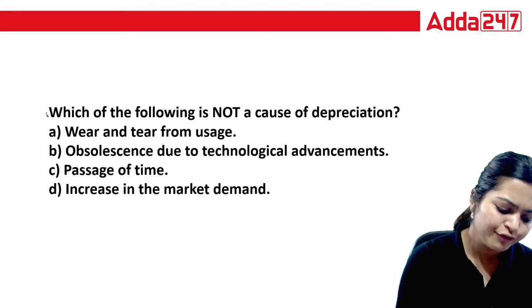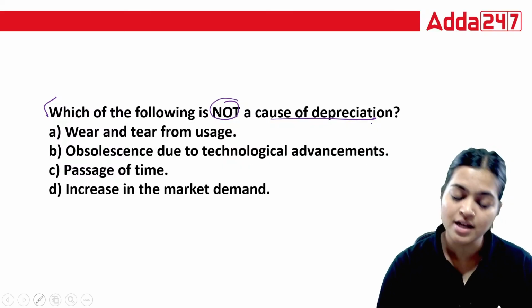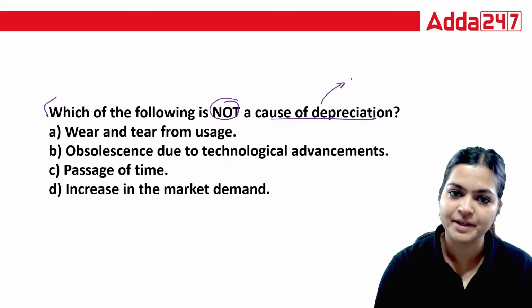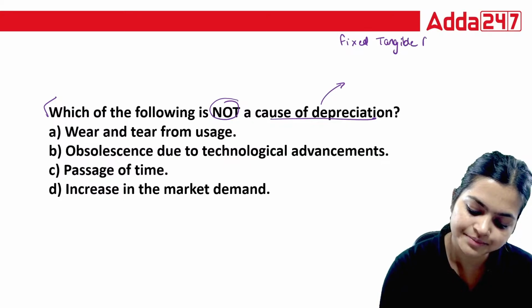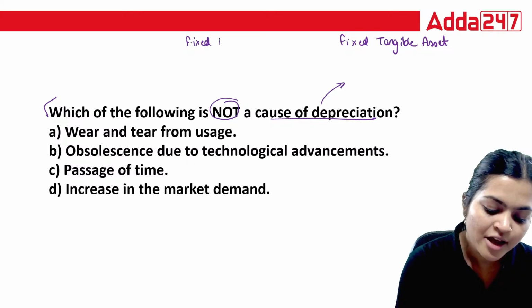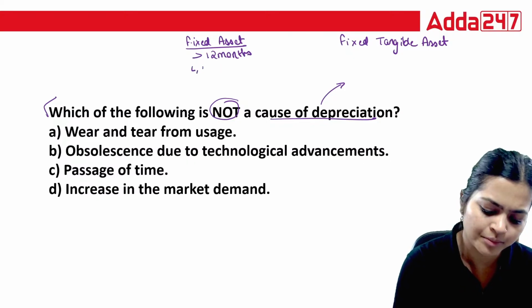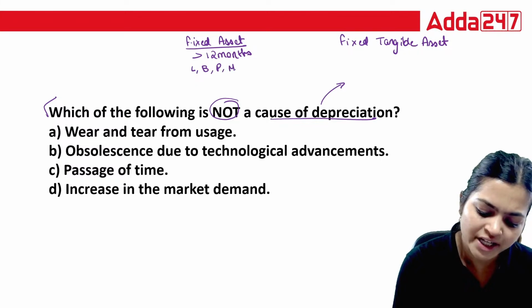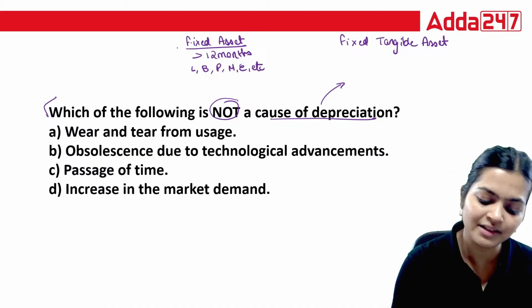So the first question is, which of the following is not a cause of depreciation? Now, what is the meaning of depreciation? Depreciation is charged on fixed tangible assets. When we say fixed asset, it means its life is more than 12 months, like land, building, plant, machinery, equipment, etc., which you are going to use for more than 12 months.